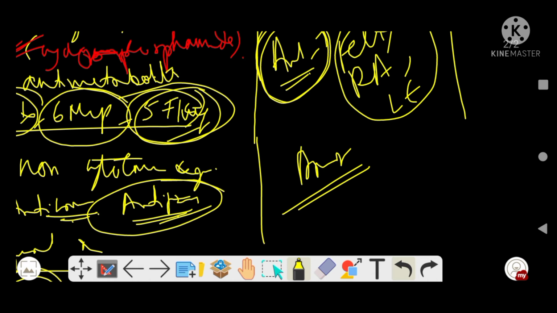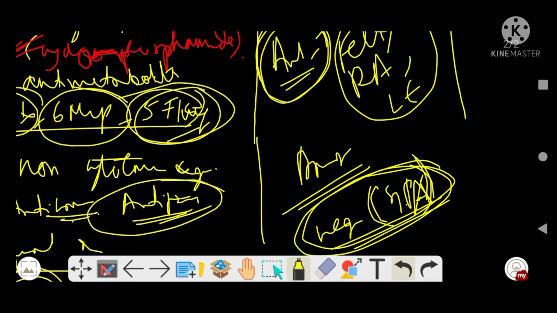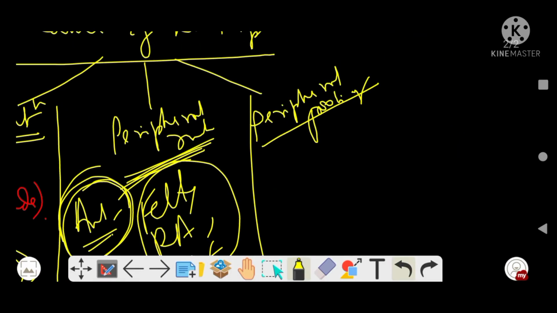Then some conditions like Wegener's, also known as granulomatosis with polyangiitis, GPA, may also cause peripheral destruction. This is angiitis, a disorder of the blood vessels. It falls under vasculitis, and we will see it in detail when we discuss small vessel, medium vessel, and large vessel vasculitis.